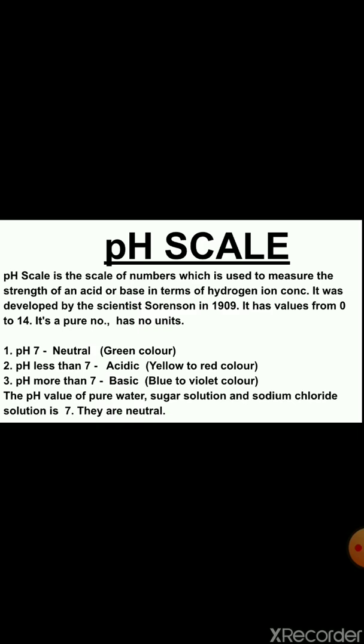If pH is less than 7, less than 7 means from 0 to 6, 6.5, 6.9, then the substance will be acidic in nature and the color shown will be yellow to red. If pH is more than 7, then the substance will be basic in nature and the color will be blue to violet. The pH value of pure water, sugar solution, sodium chloride solution is 7 as they are neutral.